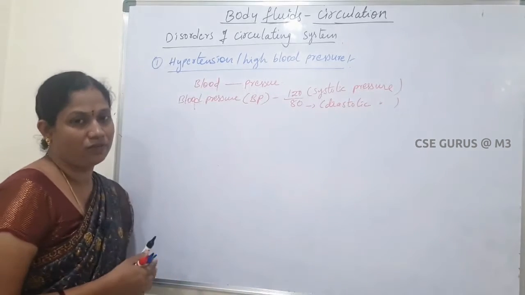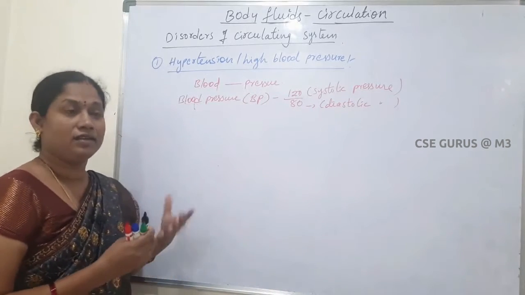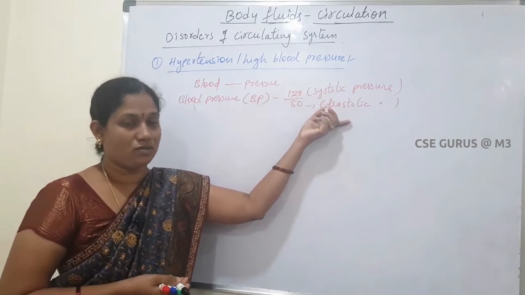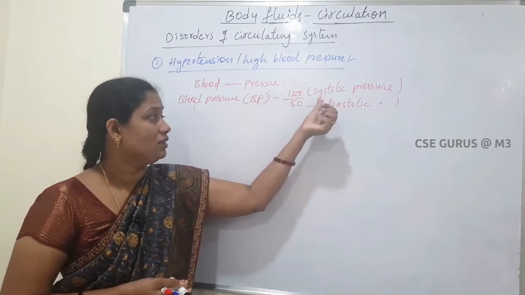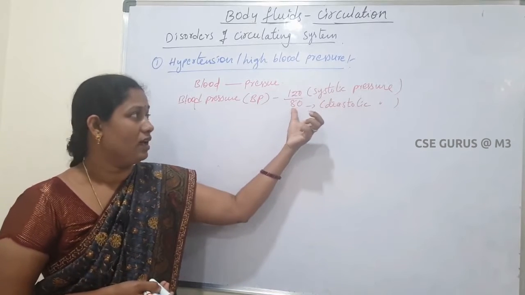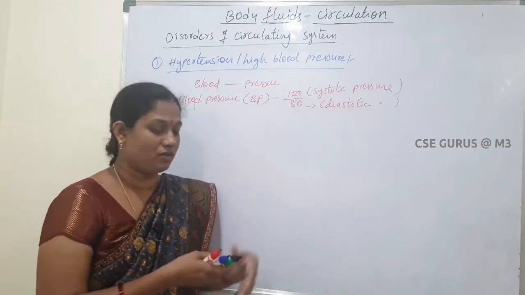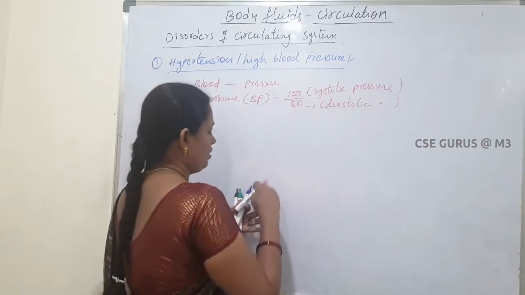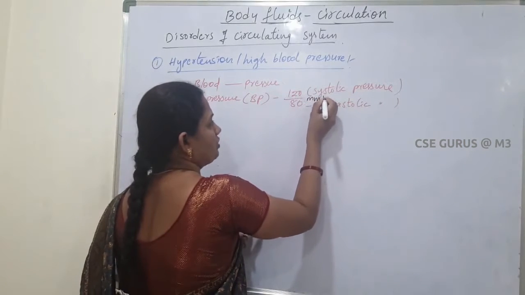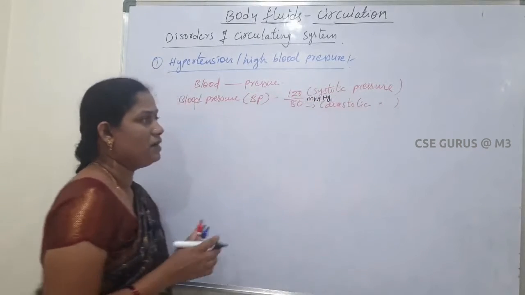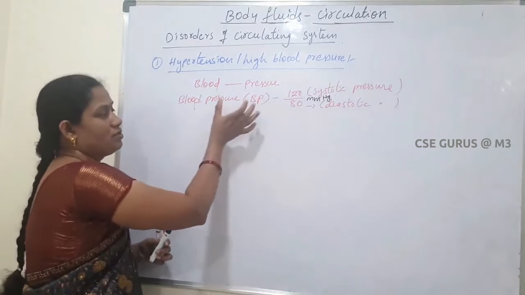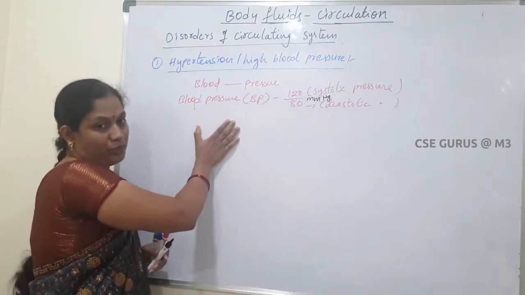We already learned the systole and diastole stages in the cardiac cycle. The units are mmHg, millimeters of mercury. So this is the normal blood pressure.